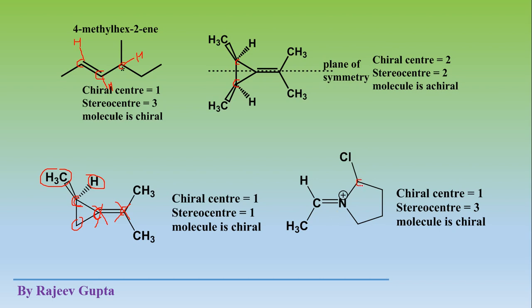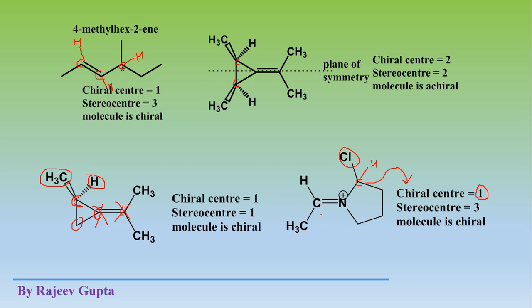See this carbon atom: it is directly attached to one chlorine, one nitrogen atom, here a CH2 group, and here also a hydrogen atom. All four attached groups are different, and this is a tetrahedral carbon atom, so it is a chiral center. So in this molecule chiral center number is 1. All other remaining carbon atoms are not chiral.